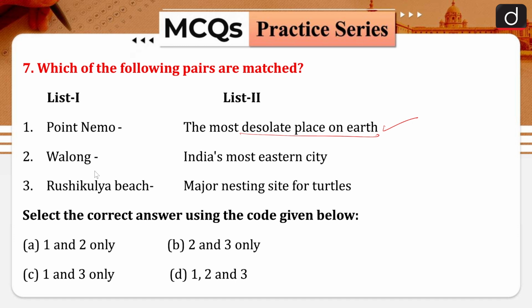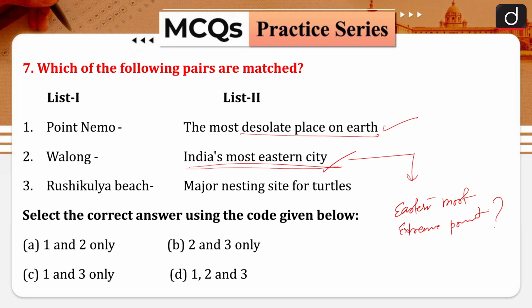Then Walong, when we are talking about the Walong city, it is the easternmost city. Okay. When we are talking about the easternmost point of India, that is different. You can answer in the comment box what the easternmost extreme point of India is. Now, when we are talking about Walong city, it is the easternmost city of India. It is in the state of Arunachal Pradesh.